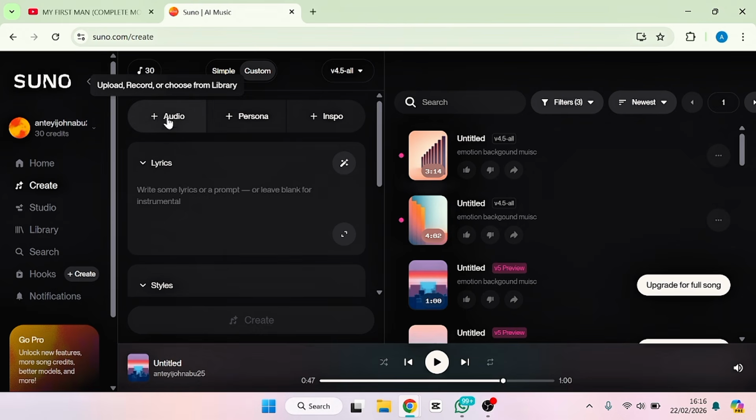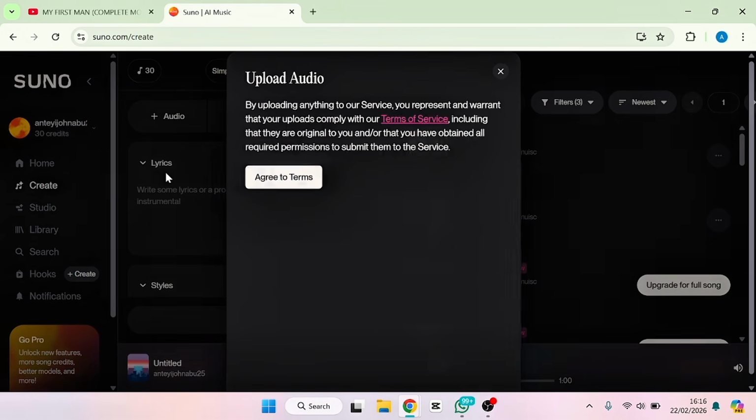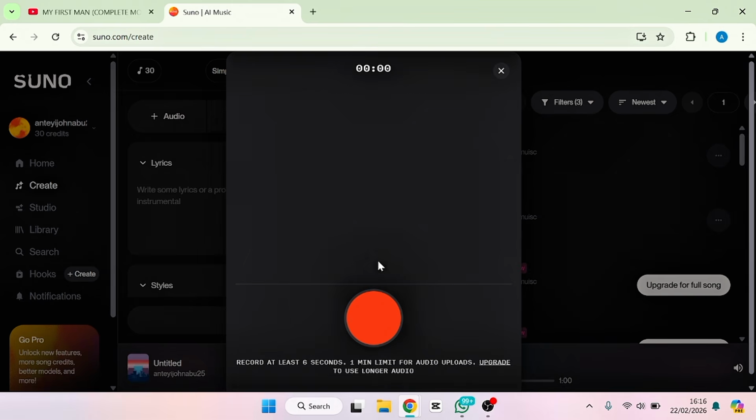If you look very well, you're going to see audio. Go ahead and click this audio, and if you click the audio, you're going to see upload and record. If you click this record, let's try this record. Agree to their terms and conditions. If I click this record now, you see this red icon. If I click it, they expect me to start singing, like they want me to give them a sample of my language, either Yoruba or Igbo, whatever, or Hausa. So you just have to go ahead and sing a sample of your language. That is what they want me to do. If I click it, immediately it will start recording my voice.